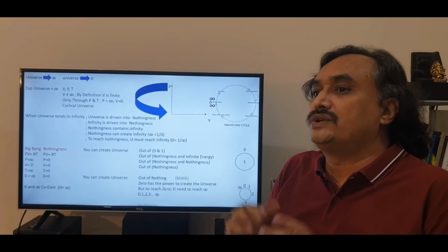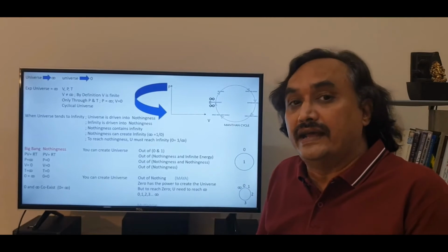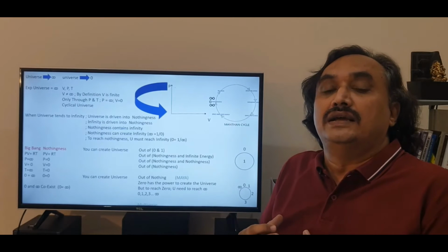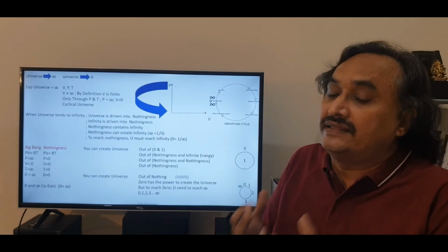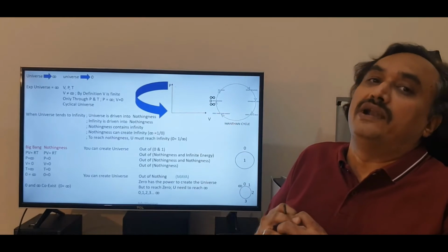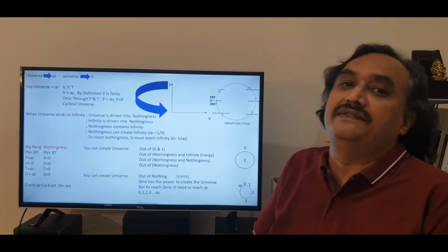Earlier we used to say that to create a universe, you need to have infinite energy. But it's not necessary now to have infinite energy. If you have nothingness, that is a sufficient model, because nothingness has the capacity to create infinity.